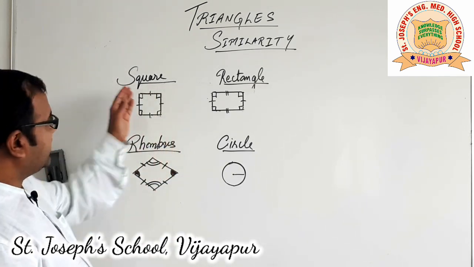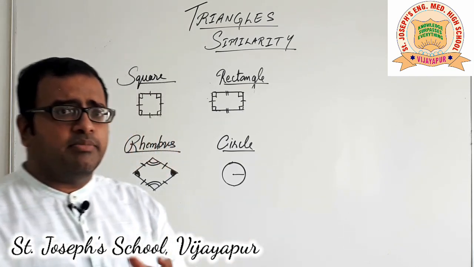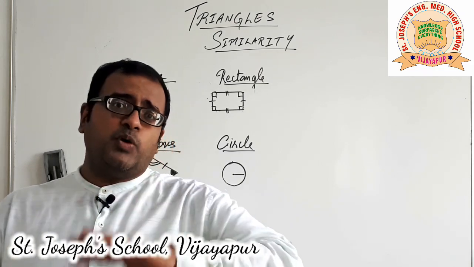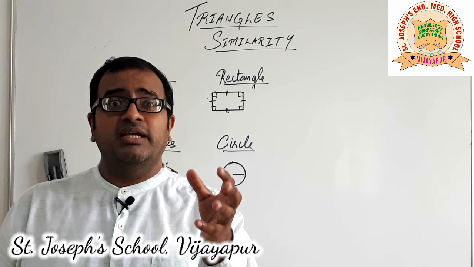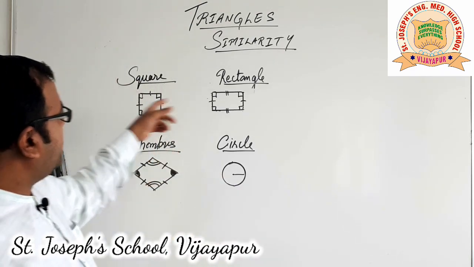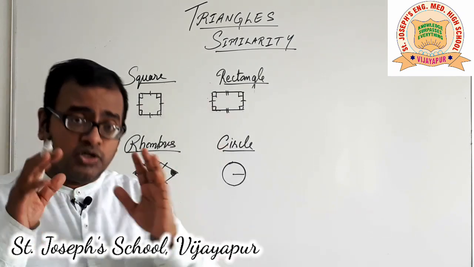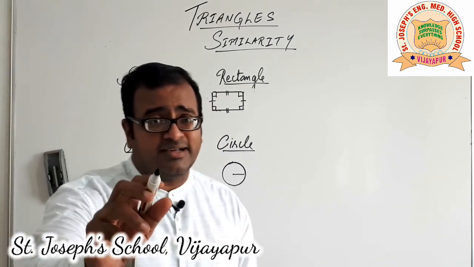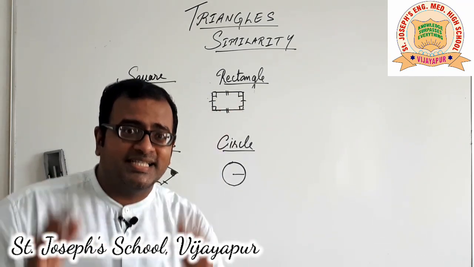Now here I am comparing square and rectangle. Are the squares and rectangles the same? Because as the argument goes, I said if the corresponding angles are equal, in that case the polygons must be similar. Does it hold good for square and rectangle? No. Why? The corresponding angles are surely the same. See here, all four corner angles are right angles in the case of a square. For the rectangle also it is the same.